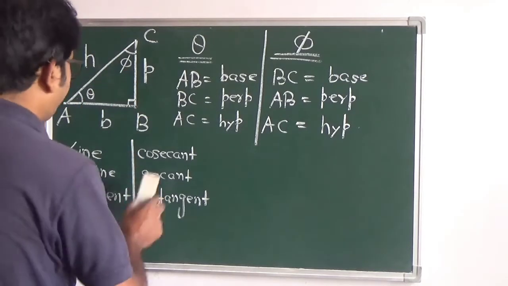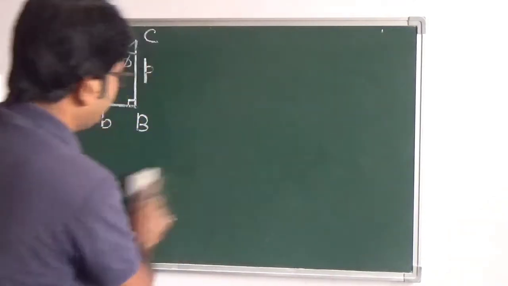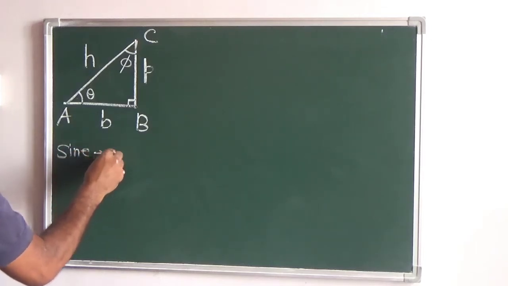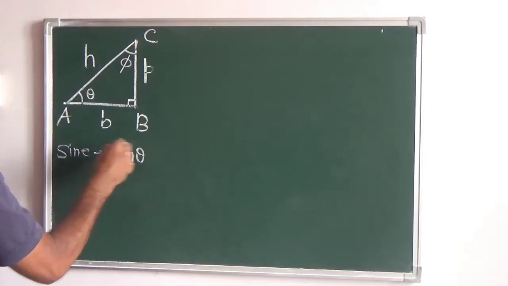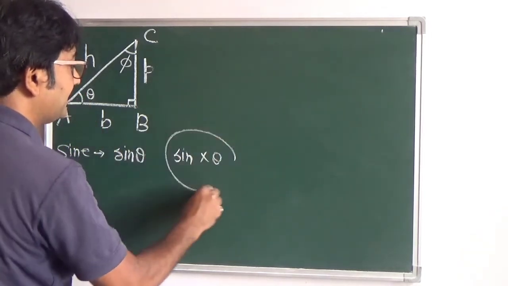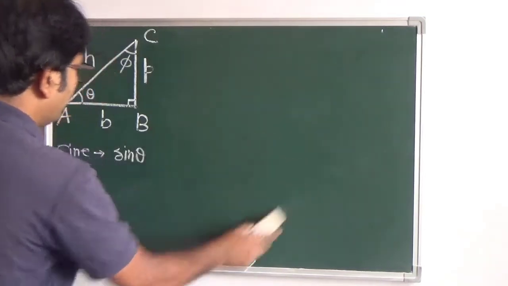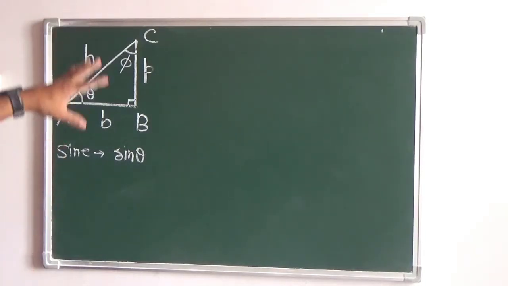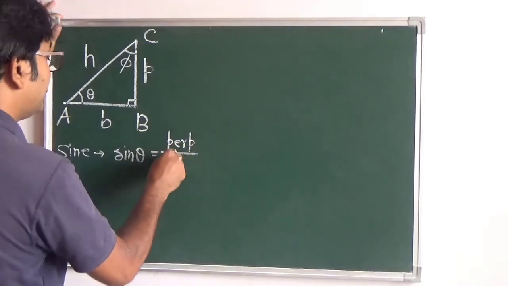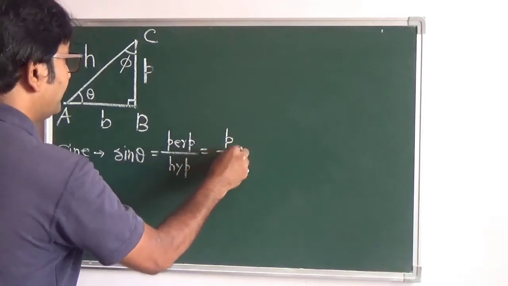So let us start with the first one, sine theta. So we will write it like this. For sine, we will write it as sine of angle theta. Sine theta does not mean sine into theta, two separate things. This is wrong. This is not the case. It is sine theta altogether. So sine theta, how is it related to the sides of the triangle? So sine theta is given by perpendicular by hypotenuse. So that is P divided by H.